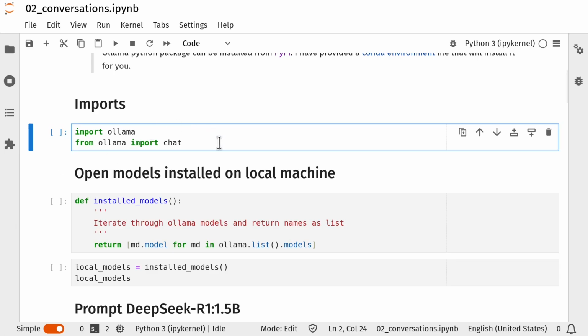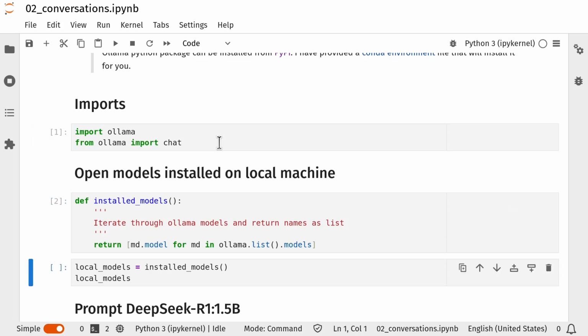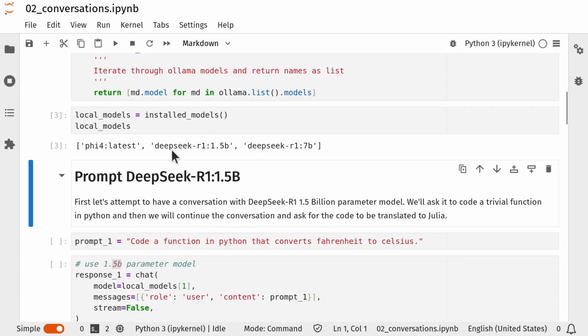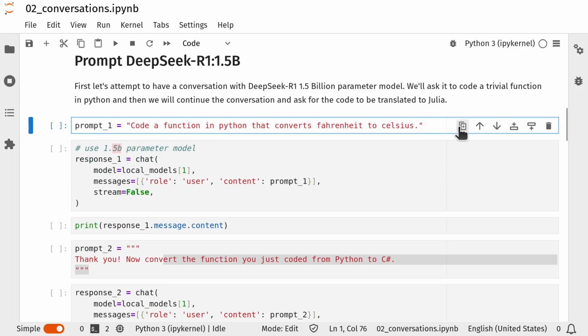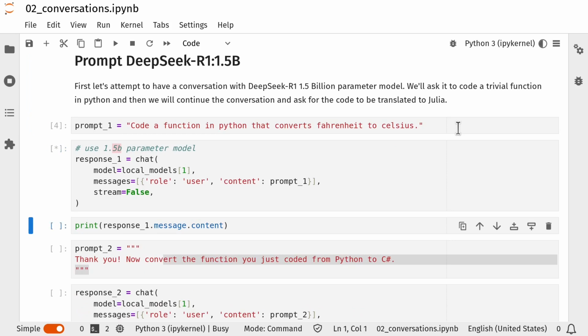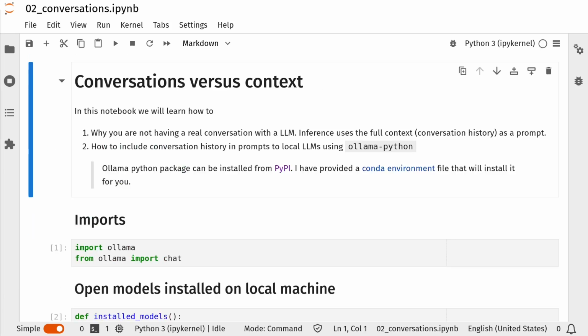I'm not going to pretend I'm an expert in consciousness or the nature of intelligence. Instead, I'm going to show you how you can work with these models through code. Now that we have open language models that we can install and run locally on our own hardware, this gives us the opportunity to study exactly how we are sending questions to language models and how we're building up these so-called conversations that we have with them.